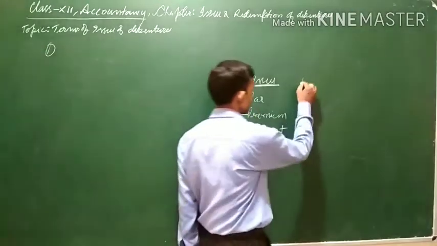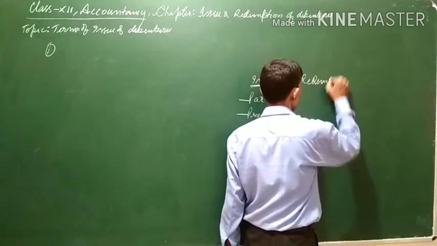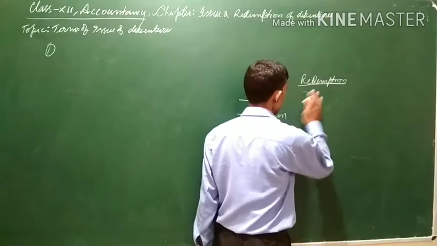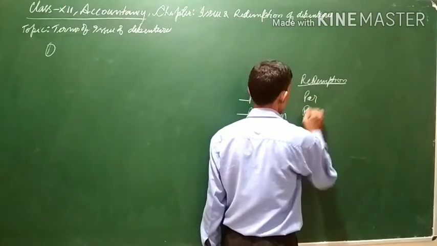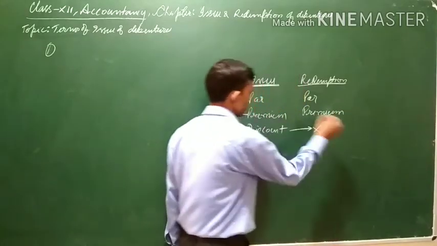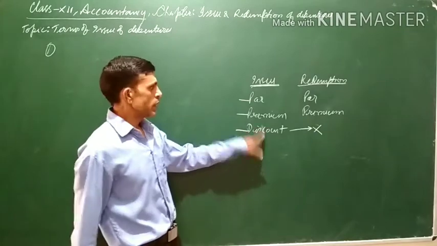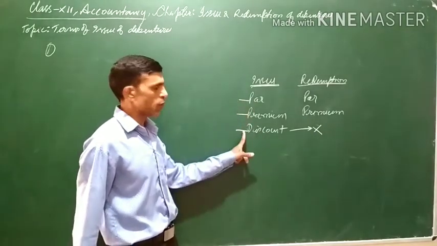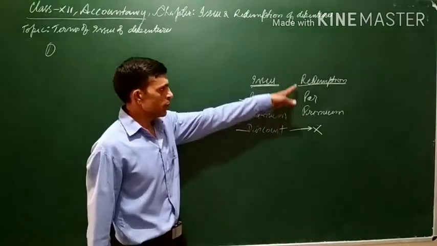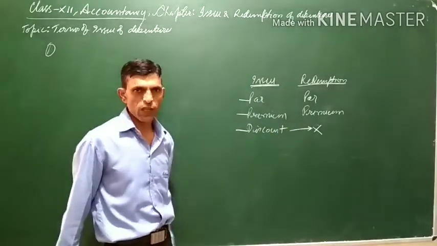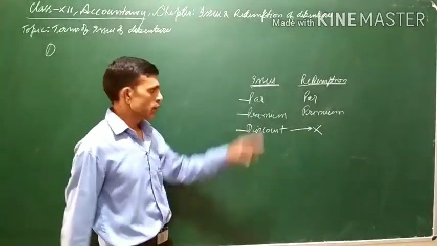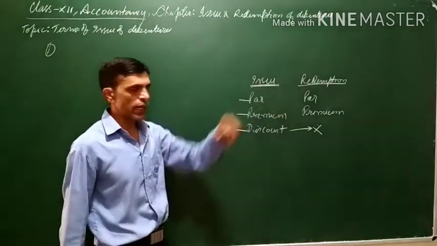But as regards redemption, it can be redeemed at par or at premium, but it cannot be redeemed at discount. Debentures can be issued at par, premium, or discount, but as far as redemption, that is repayment of the debenture, is concerned, it will be repaid either at par or at premium. So depending on these, there can be 6 scenarios of how the debentures will be issued and how they will be repaid.